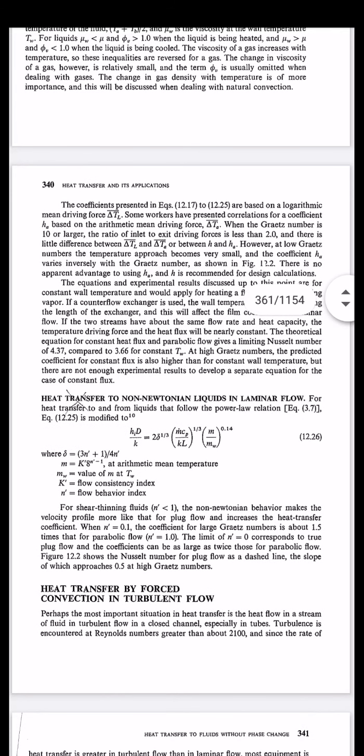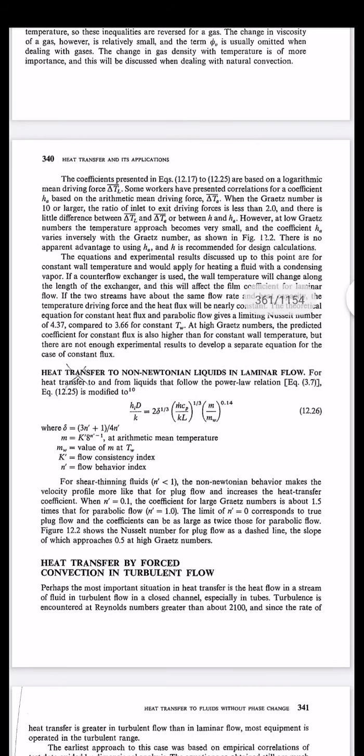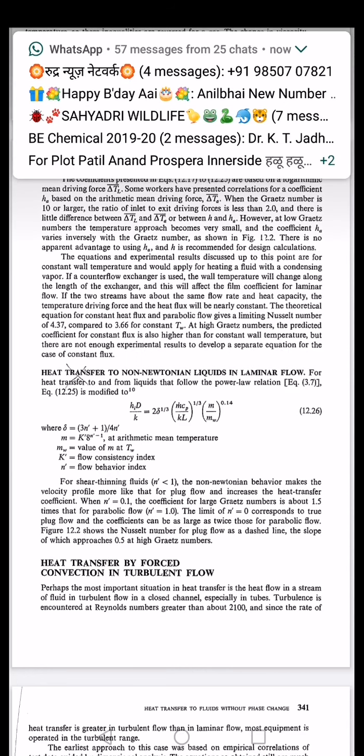It is given as hD/k equal to 2 into delta raised to 1 upon 3, (m dot Cp/kL), that is the Graetz number raised to 1 upon 3, times (mu/mu_w) raised to 0.14, where delta is a parameter we have seen in earlier lectures while studying the vertical tube, m is the arithmetic mean temperature, k dash is the flow consistency index, and n dash is the flow behavior index.